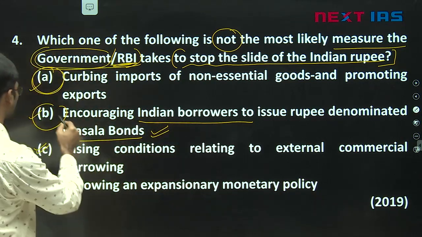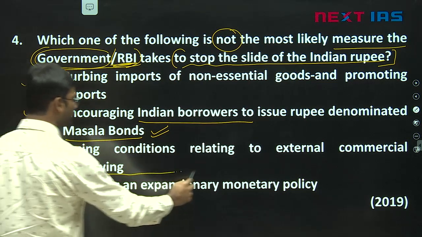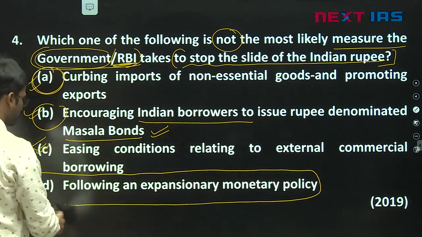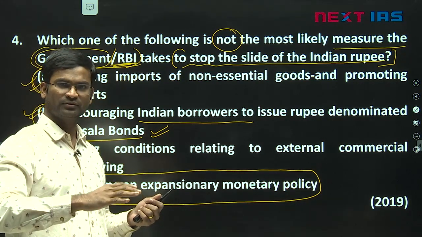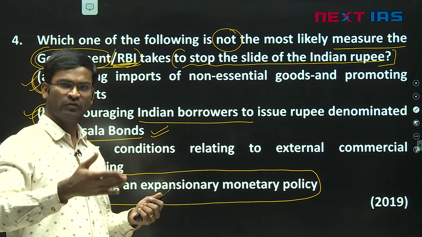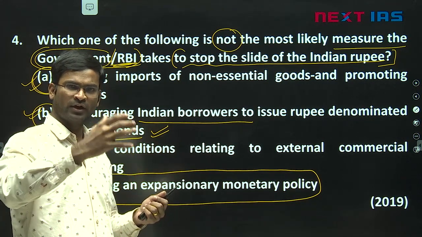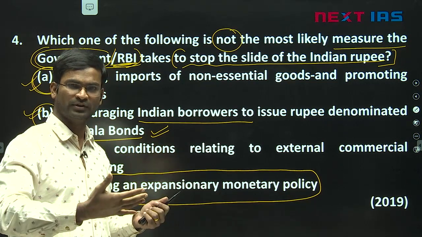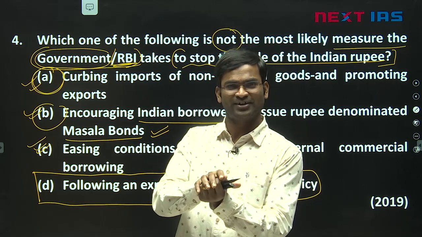So these three things can be done friends. So left option is D, following an expansionary monetary policy. See, if RBI lowers the interest rates, what is expansionary monetary policy? When we reduce the repo rate, reverse repo rate, CRR, SLR, whenever we are following easy monetary policy, means less interest rates. What happens when in India less interest rates are there?